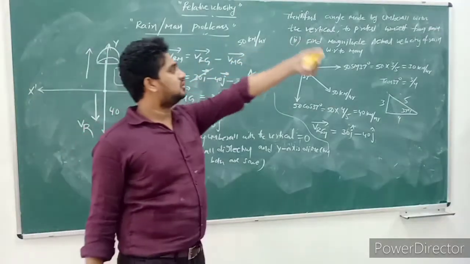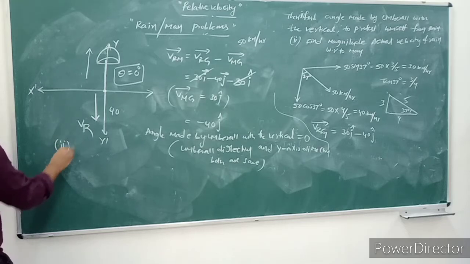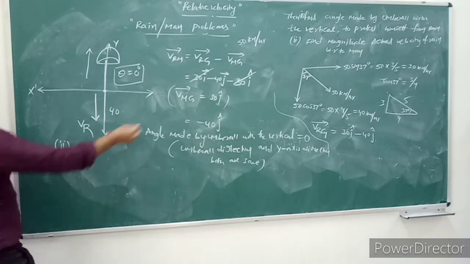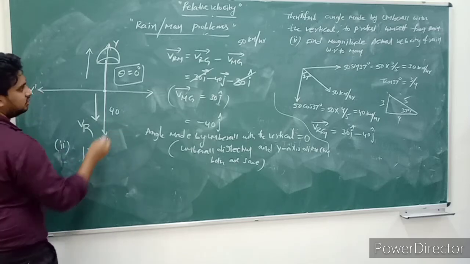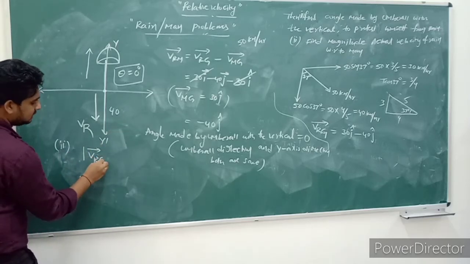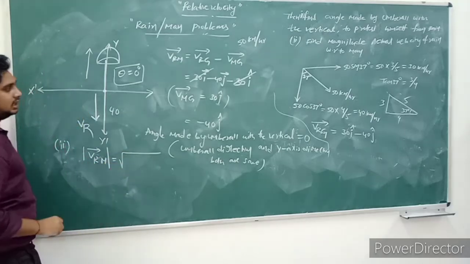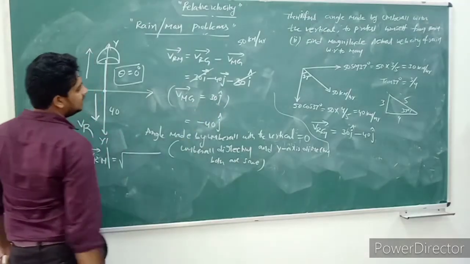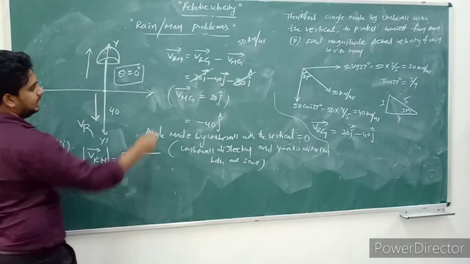What about the second one? Find the magnitude of the actual velocity of rain with respect to man. Actual velocity means the magnitude, so just consider velocity of rain with respect to man. 30 I cap cancels and we got minus 40 j cap.